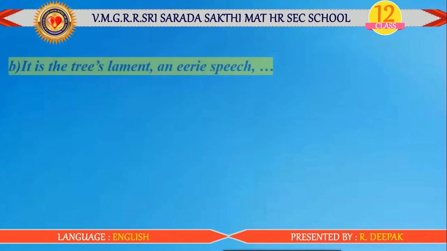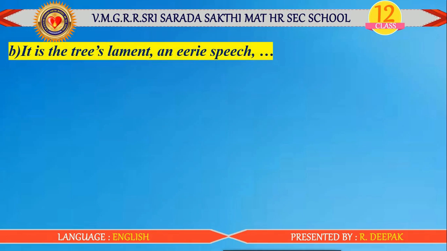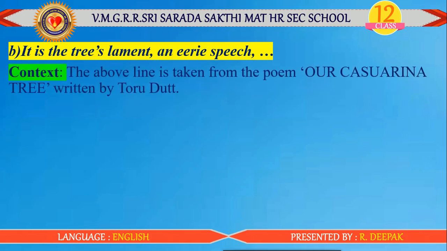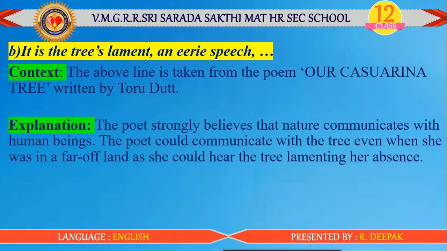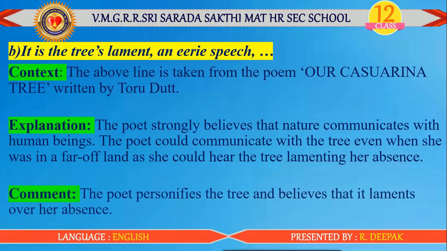And the next one, see the poetic line. It is the tree's lament and airy speech. Context. The above line is taken from the poem Our Casuarina Tree written by Toru Dutt. Explanation. The poet strongly believes that nature communicates with human beings. The poet could communicate with a tree even when she was in a far off land, as she could hear the tree lamenting her absence. Comment. The poet personifies the tree and believes that it laments over her absence.